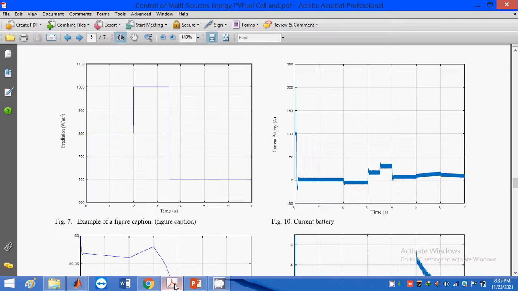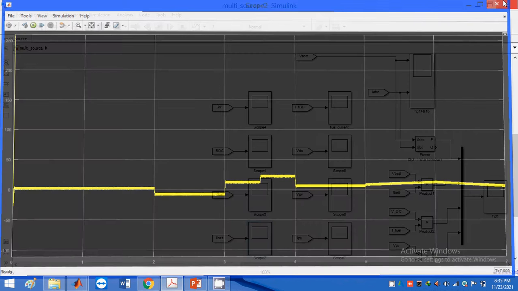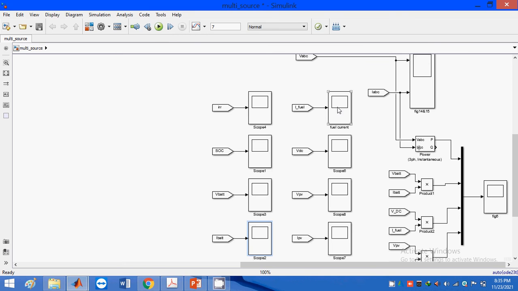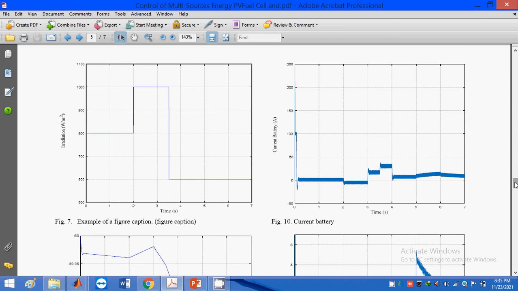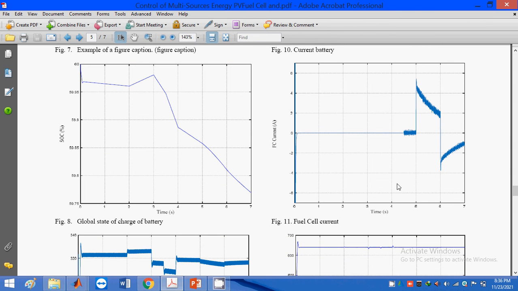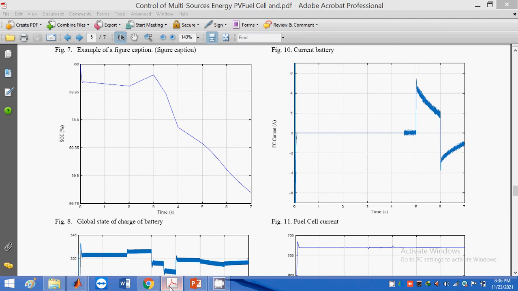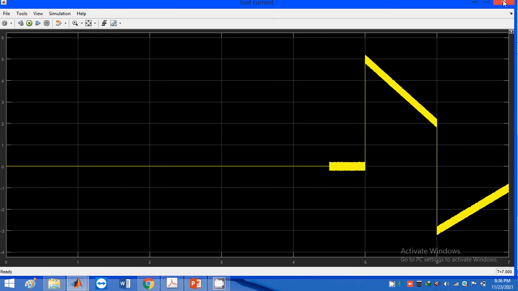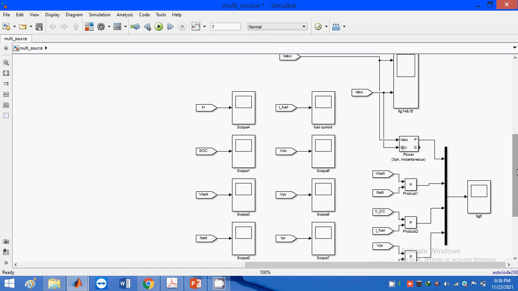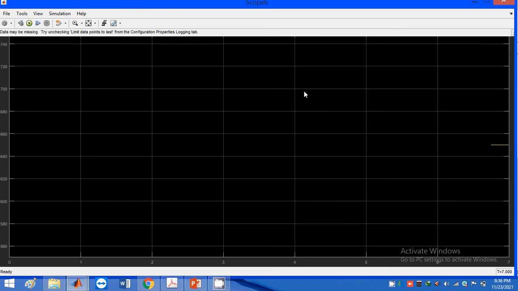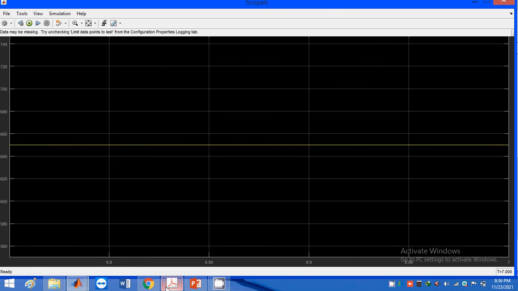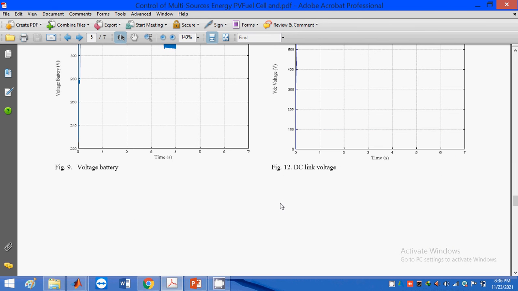Next one is current of the fuel cell, current across the fuel cell. Next one is DC link voltage. DC link voltage is constant.